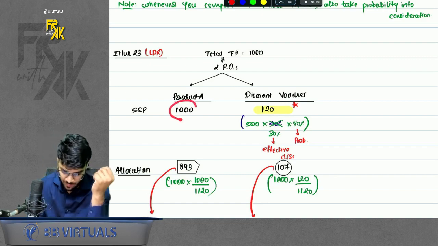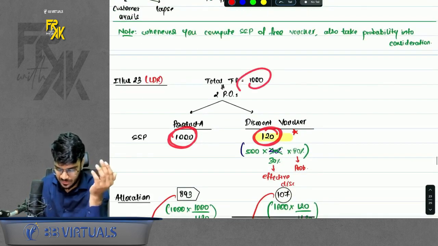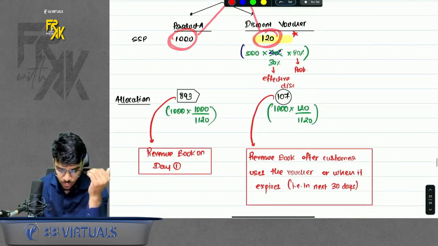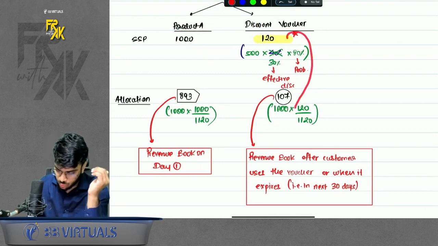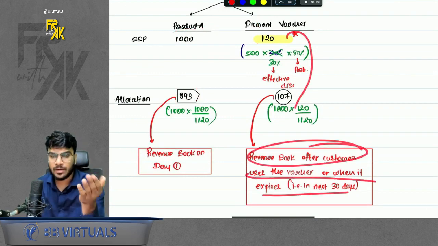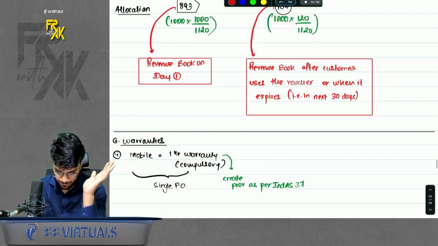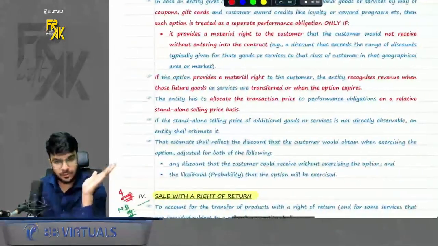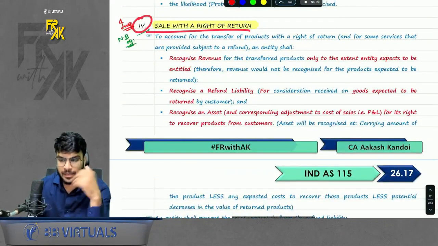Okay, so this is the SSP of product A. This is the SSP of discount voucher. Just bifurcate this 1000 rupees in this ratio. Whatever gets allocated to product A, you can book on day one. Whatever gets allocated to discount voucher, you should not book on day one. You should ideally book it when the customer redeems the voucher or when the voucher expires. Simple. I hope this is clear to everyone. Yes, chalo. Next point is sale with a right to return.